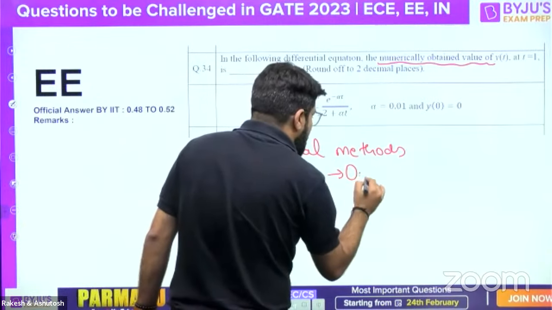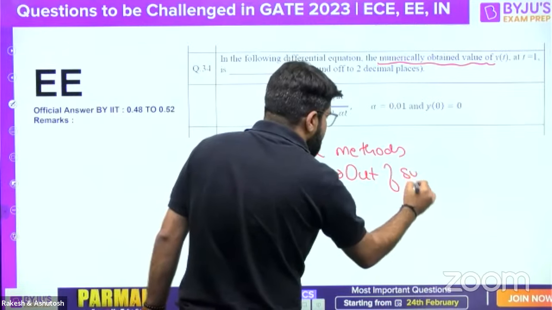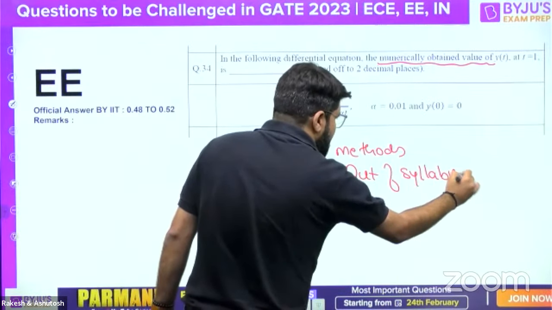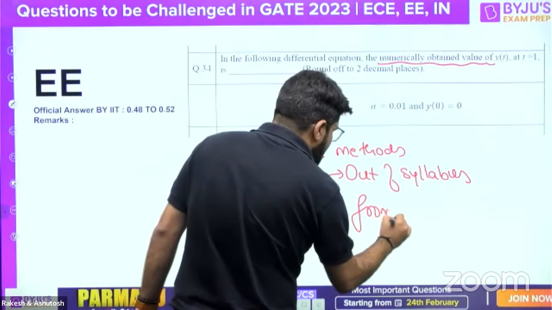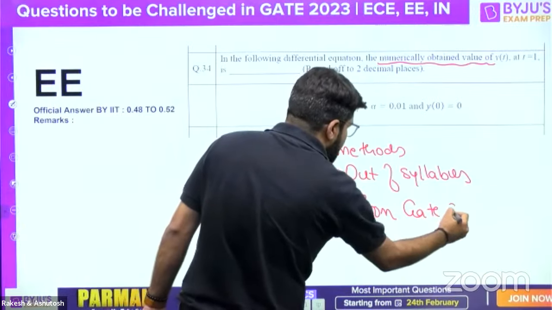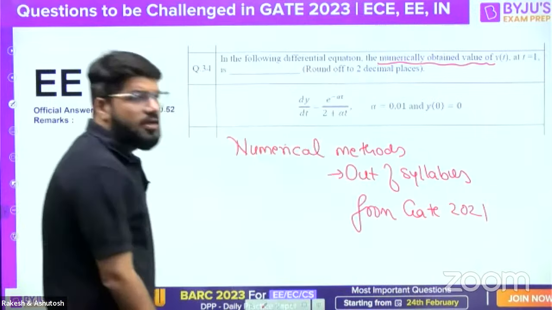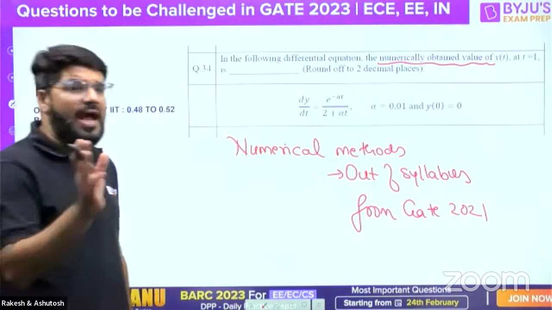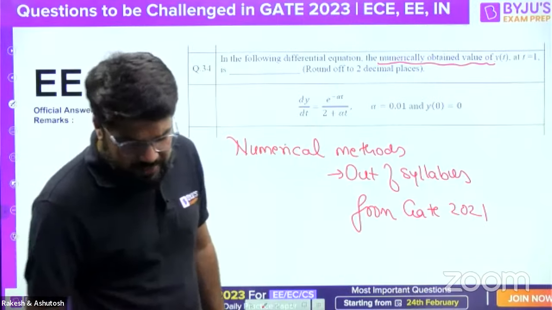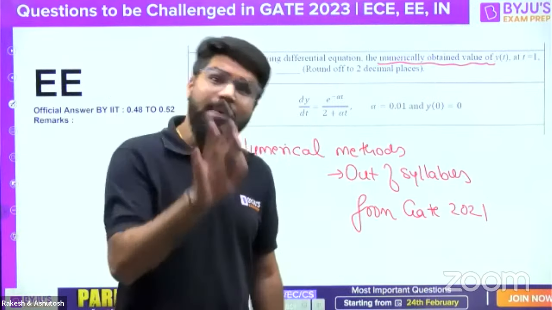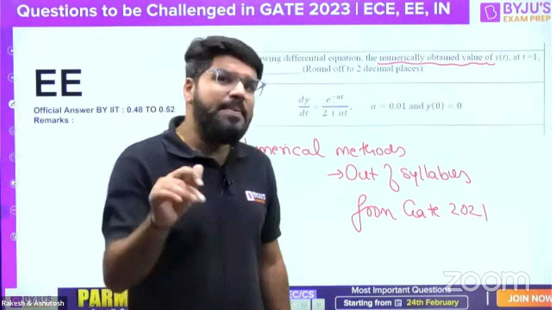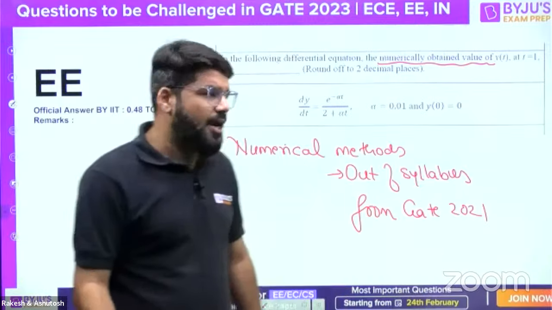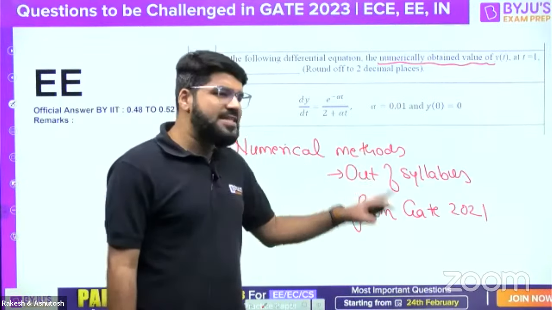it has gone out of syllabus for EE. It is out of syllabus from GATE 2021 onwards. GATE 2021. You know, IIT Bombay updated the syllabus last in GATE 2021. Before that it used to be in EE. Right, maybe that point was missed by IIT Kanpur. Before that it used to be there, right? But this is out of syllabus.